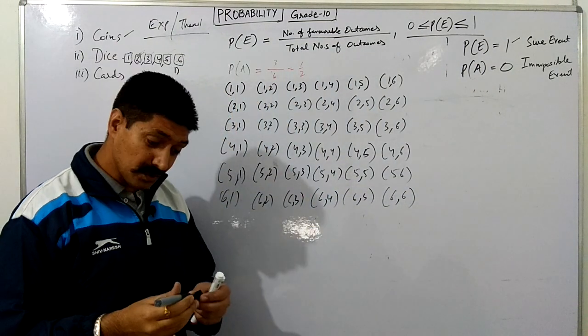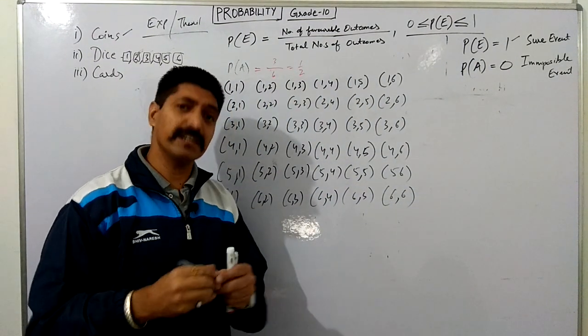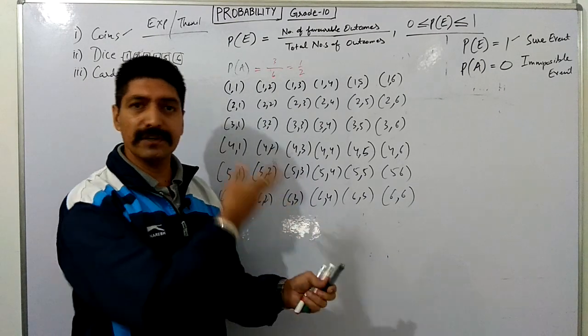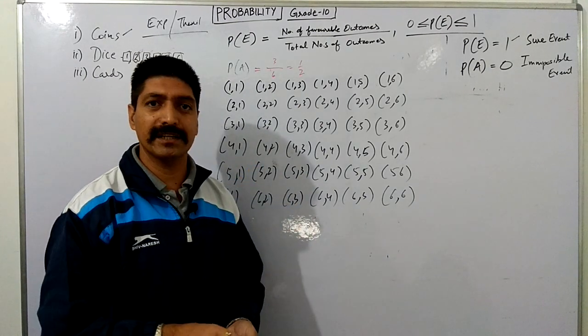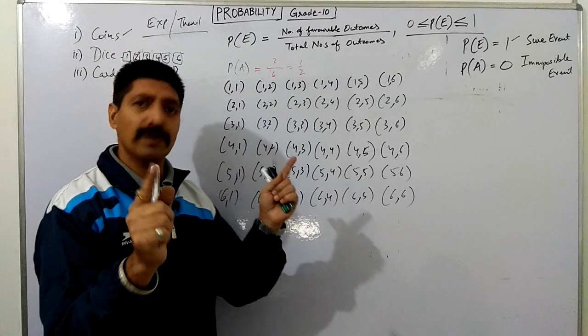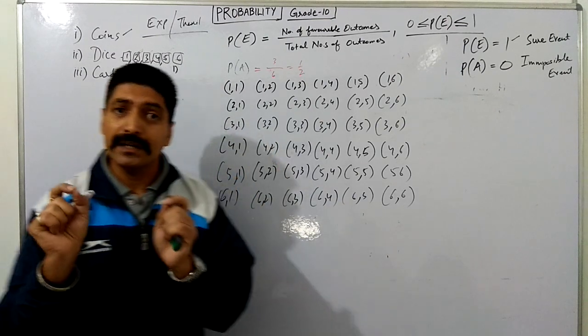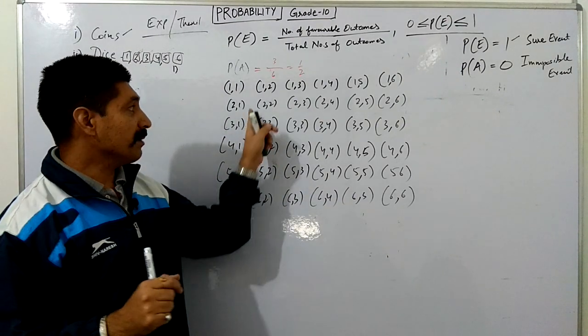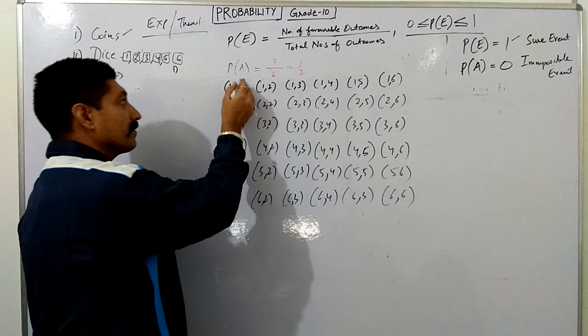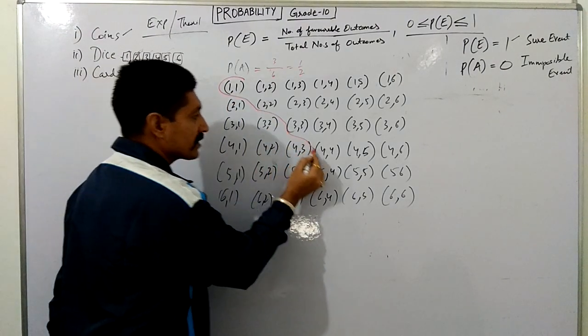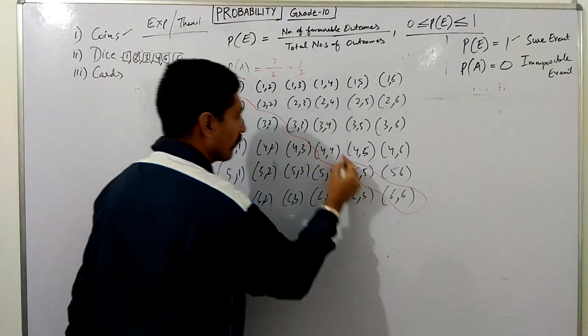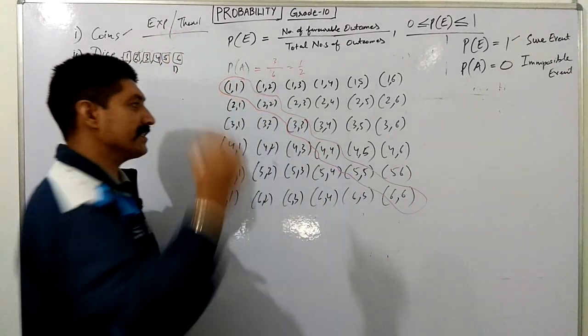So here, many questions can be framed with different terminology. Like one question in an NCERT example: what is the probability that the same number appears on both the dice? Same number means these are the same numbers on both the dice.